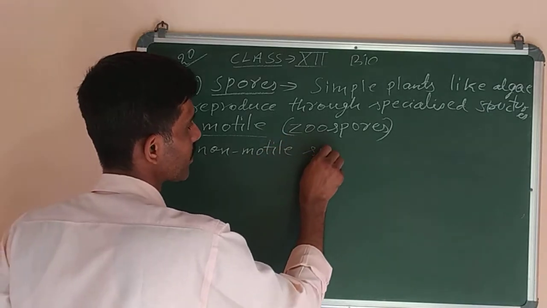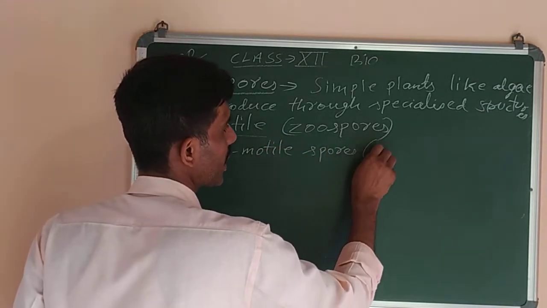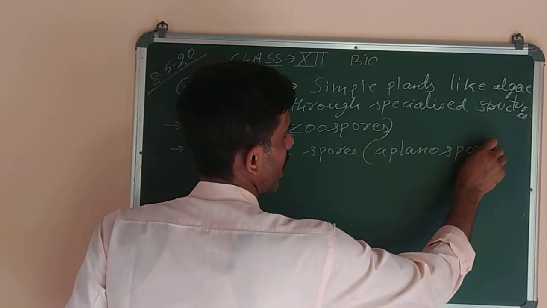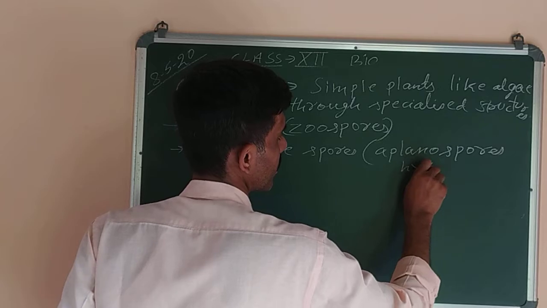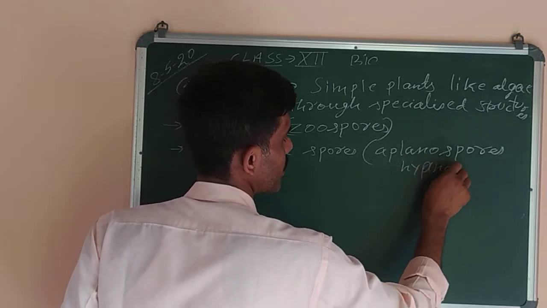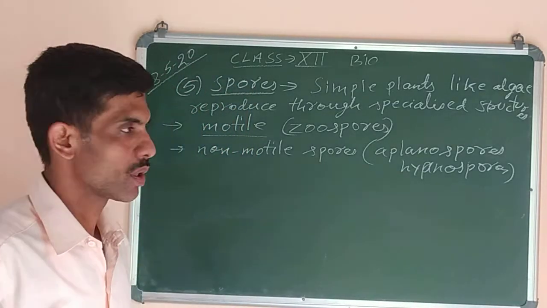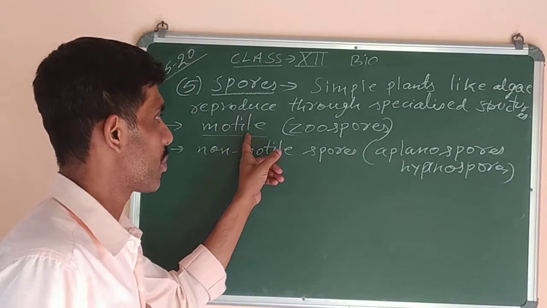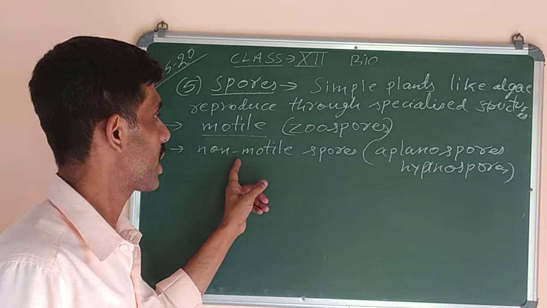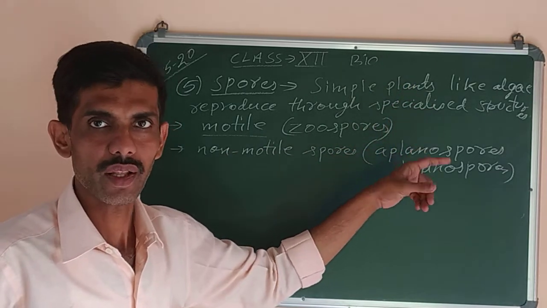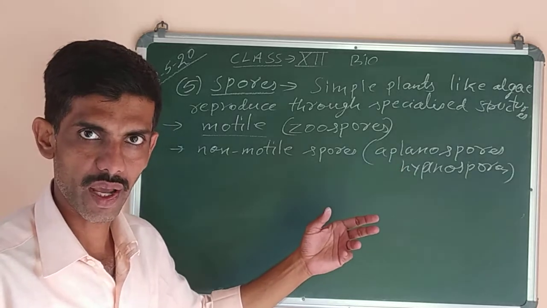For non-motile spores, the two examples we can write are aplanospores and hypnospores. These two are non-motile spores. So there are two types of spores: the motile spores are called zoospores, non-motile spores are called aplanospores. So algae can reproduce by motile as well as non-motile spores.